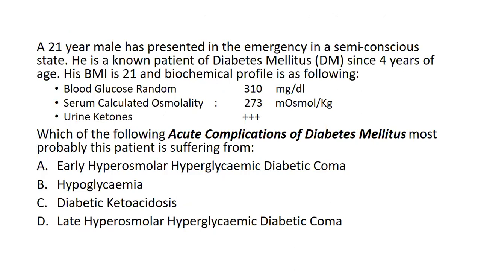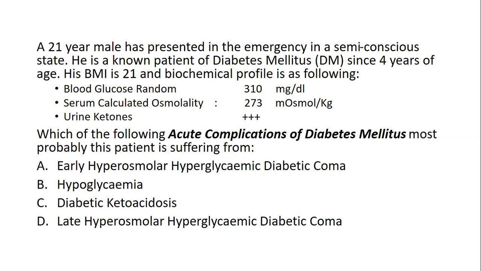The next question: a 21-year-old male presented in the emergency in a semi-conscious state. He is a known patient of diabetes mellitus since 4 years of age. His BMI is 21. Biochemical profile is as follows: blood glucose 310 milligram, serum calculated osmolarity 273, urine ketones 3.